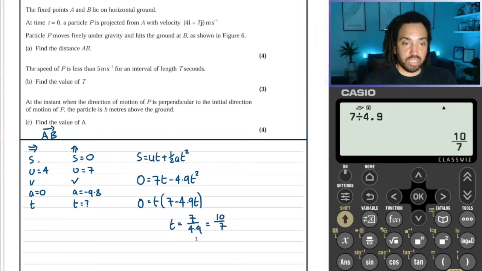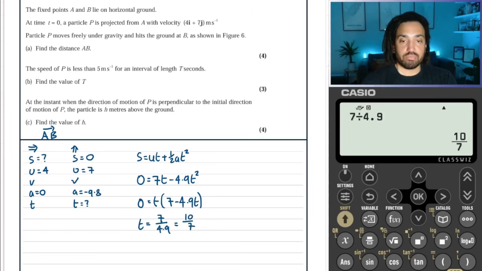Okay, so now we can use the horizontal because now we know the time. So we can say, using the horizontal, again, we're not using v here, so let's just grab some space here. Let's move you over. Okay, so we can say s equals ut plus a half at squared.